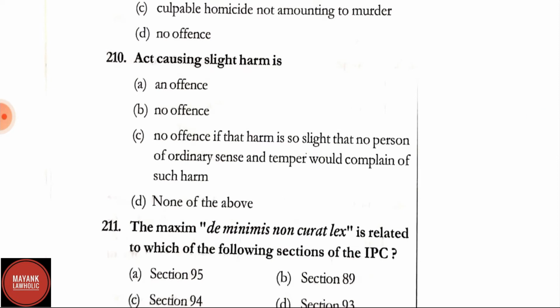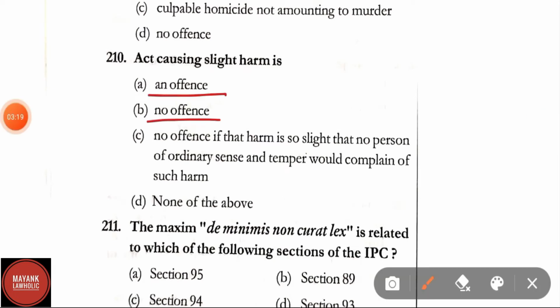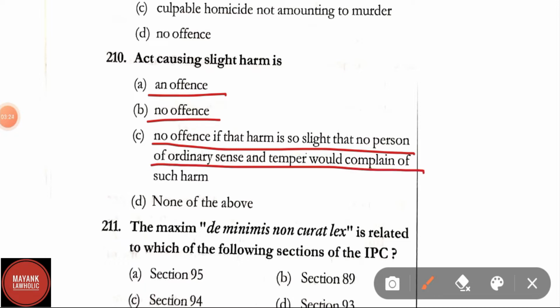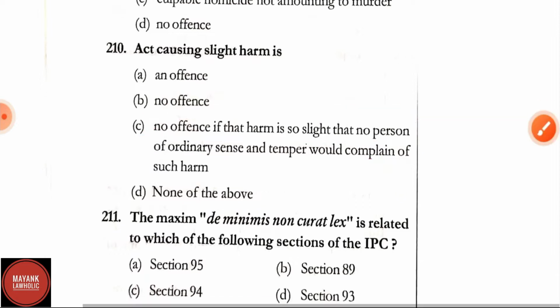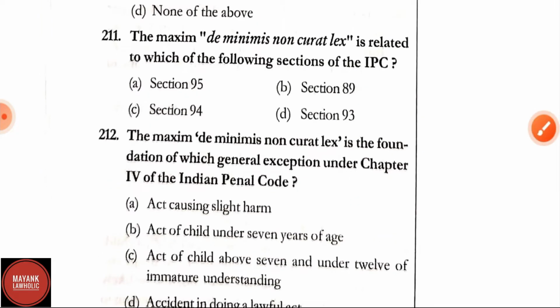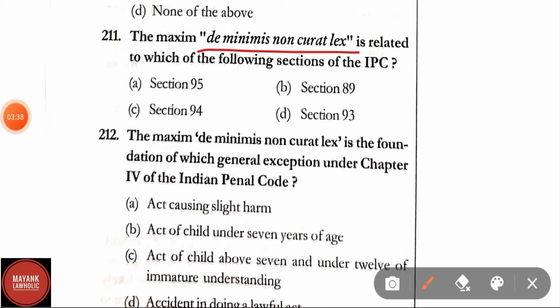Question number 210. Act causing slight harm is an offence; no offence if that harm is so slight that no person of ordinary sense and temper would complain of such harm; none of the above. Correct answer is option C, that is no offence if that harm is so slight that no person of ordinary sense and temper would complain of such harm. Question number 211. The maxim de minimis non curat lex is related to which of the following sections of IPC? Correct answer is section 95.